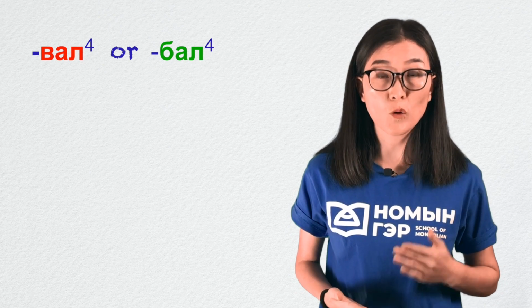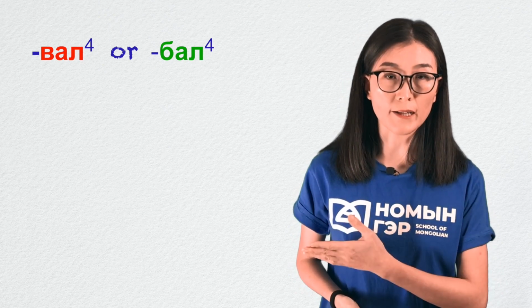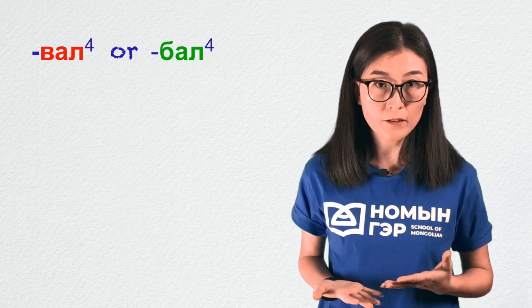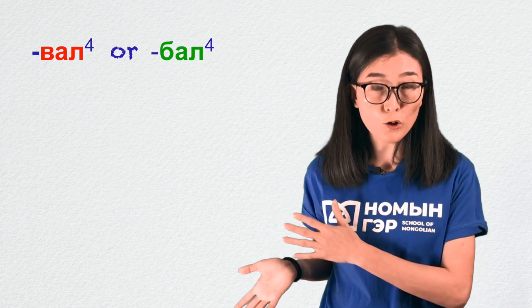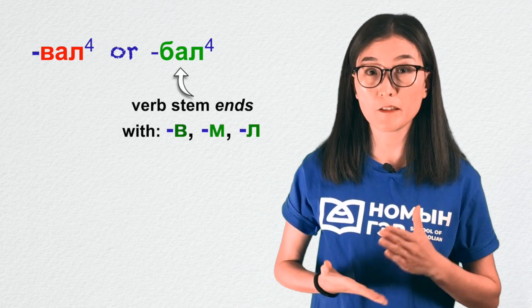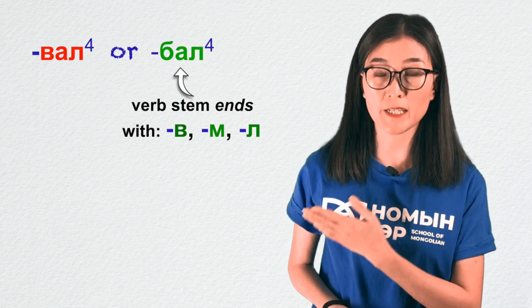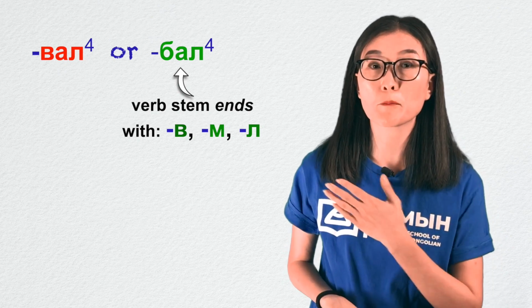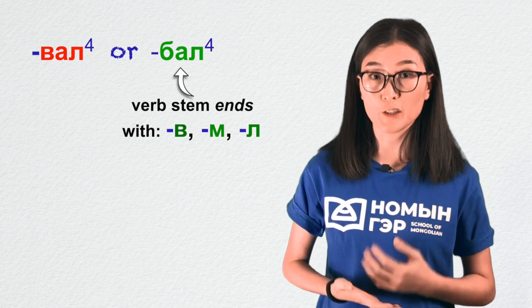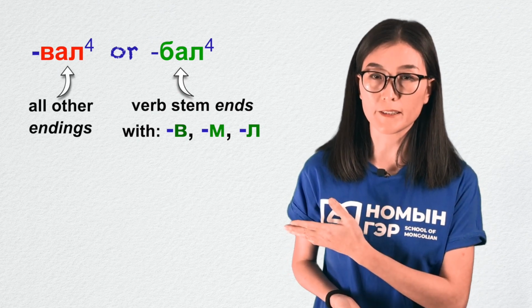So now you have the general idea of how the conditional suffix works. Let's go into some details. First, what's the difference between val and bal? We'll talk about bal in a bit. If the verb stem ends with ve, im, il, then bal is added. For the others, val is added.